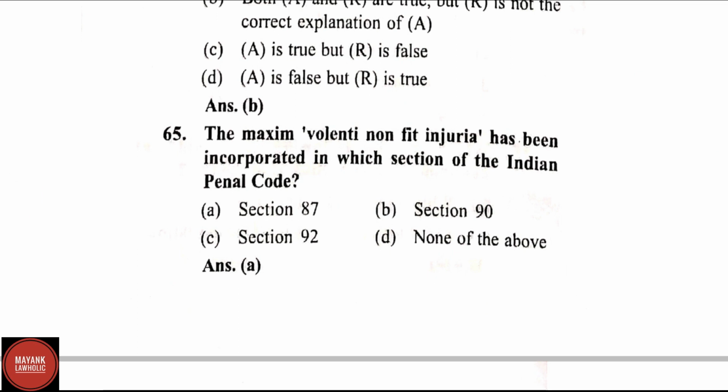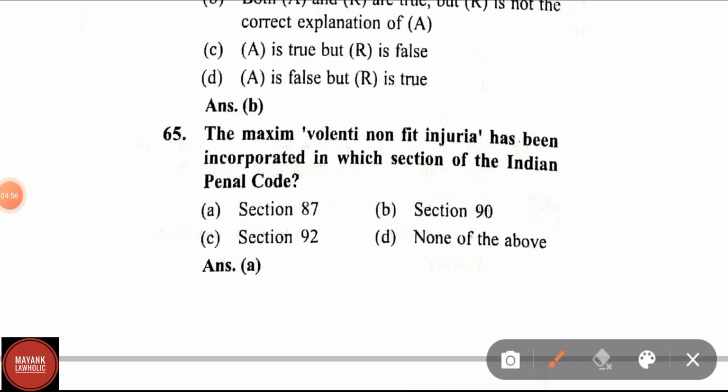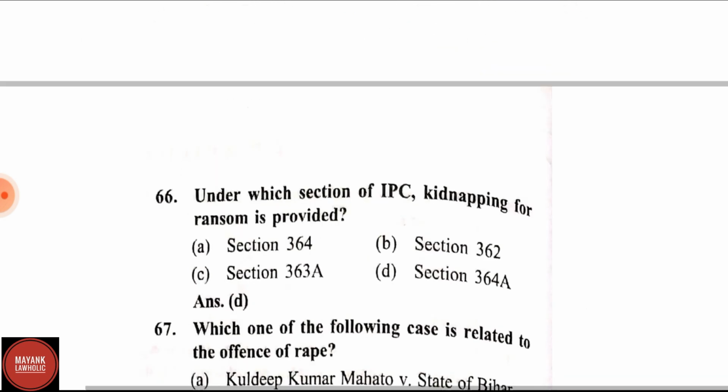Question number 65. The maxim volenti non fit injuria has been incorporated in which section of IPC? Correct answer is section 87. Section 87 talks about act not intended and not known to be likely to cause death or grievous hurt, done by consent. Now proceed to question number 66.